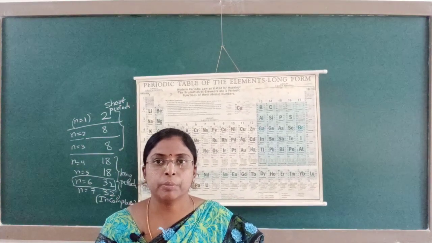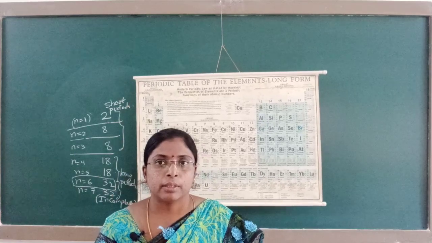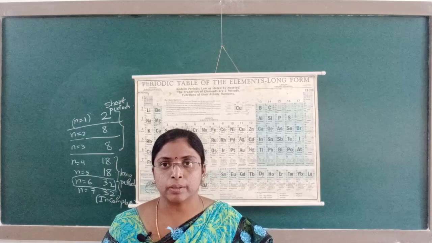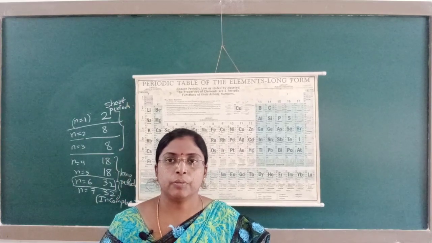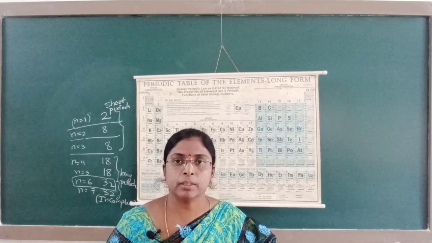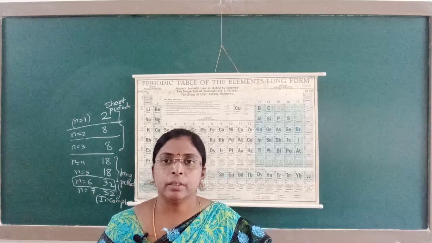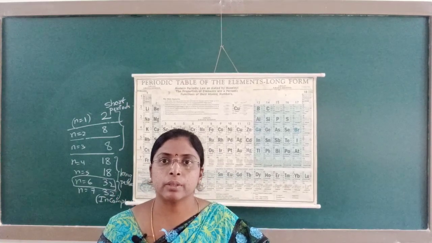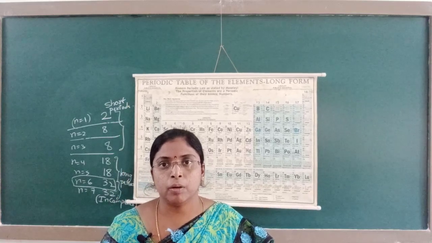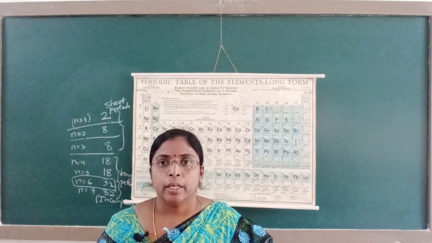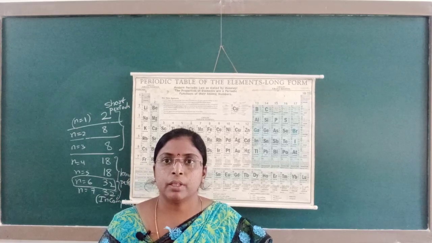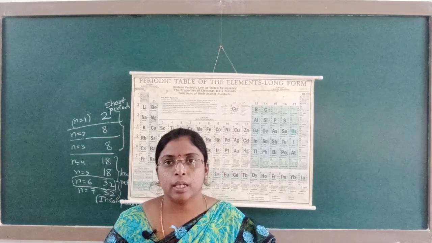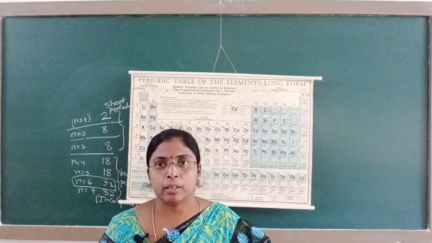You have to buy one periodic table and see that periodic table, it will be easy for understanding the concept. Here when we call it an S block, it means the last electron enters into the S orbital, the element belongs to S block. If the last electron enters into the p orbital, then the element belongs to p block elements.